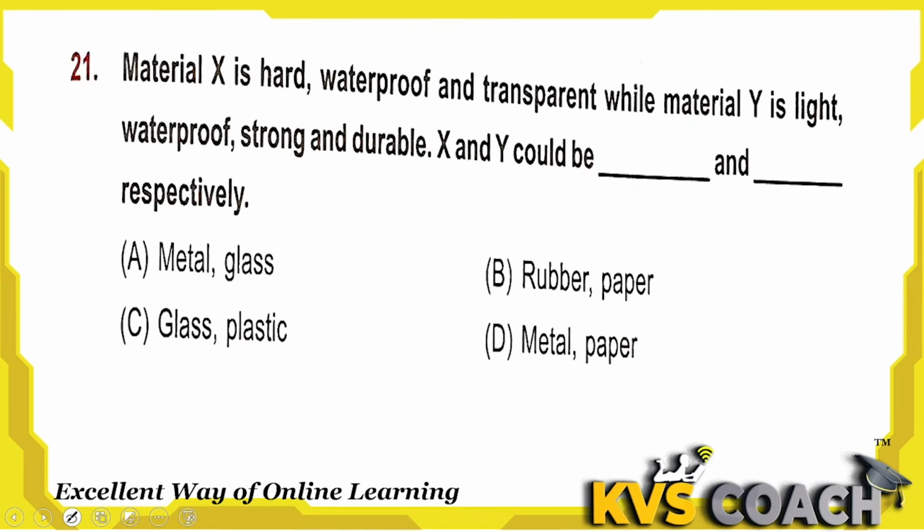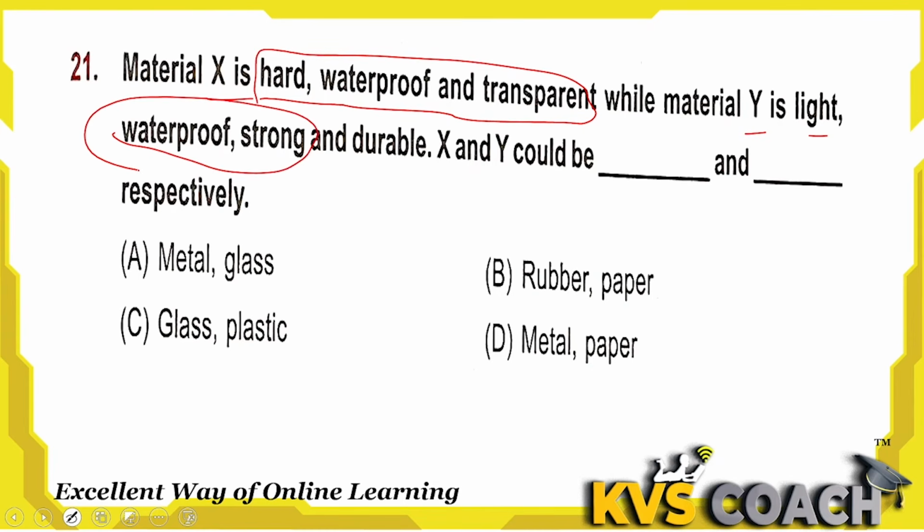Next is material X: it is hard, waterproof and transparent. These are the three properties X has. And Y is light, waterproof, strong and durable also. So we have to check X and Y.